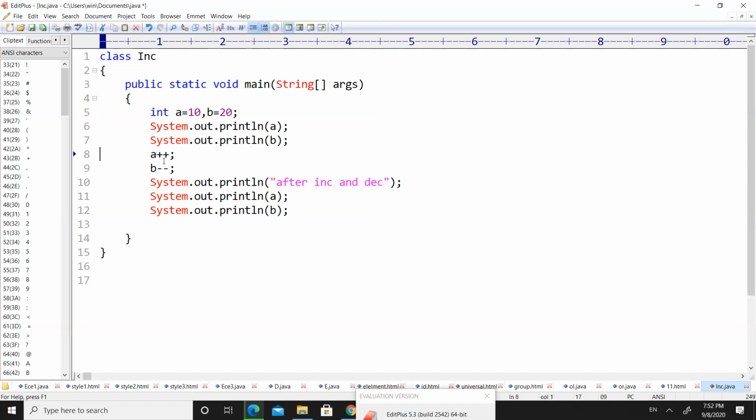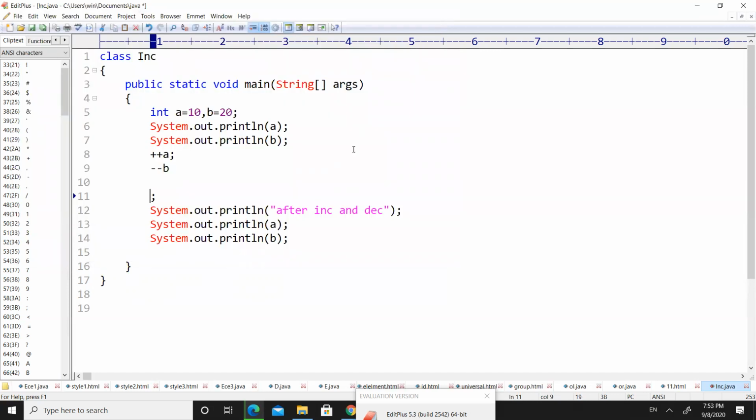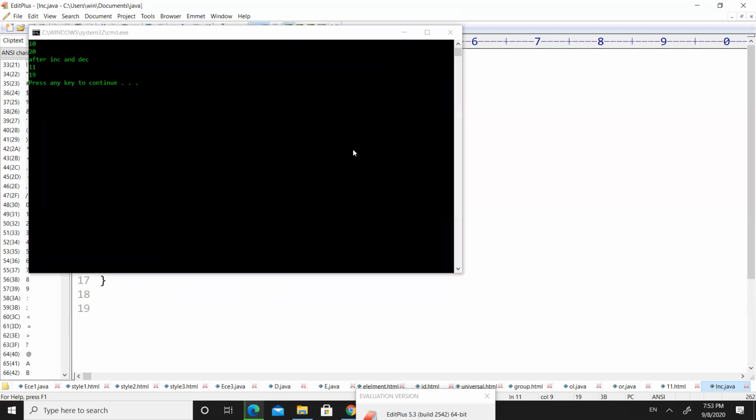So instead of writing A++, let us write ++A and --B and save the code. First compile the program. If it is successfully compiled, now run the program. So we got the same output.